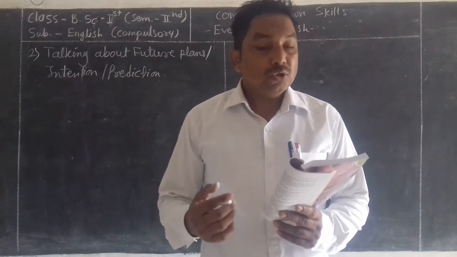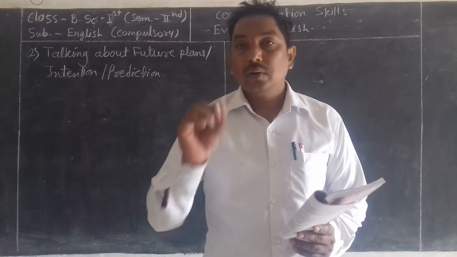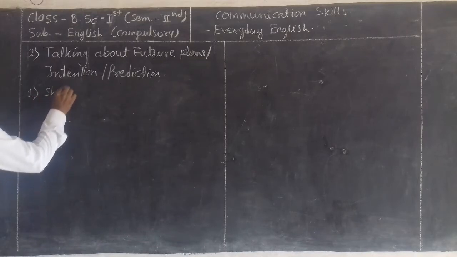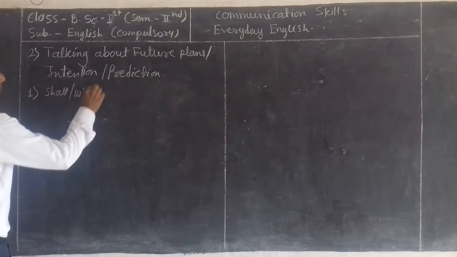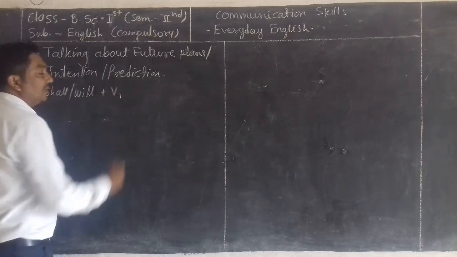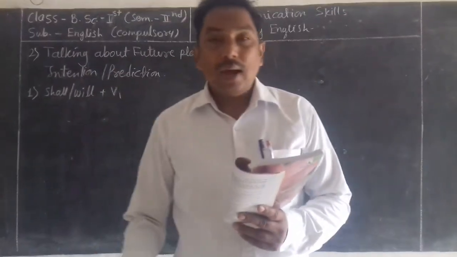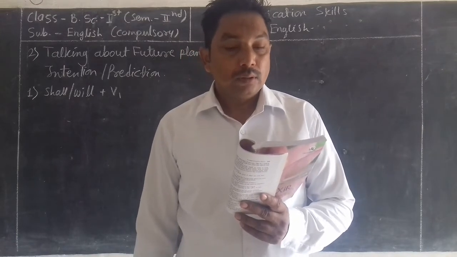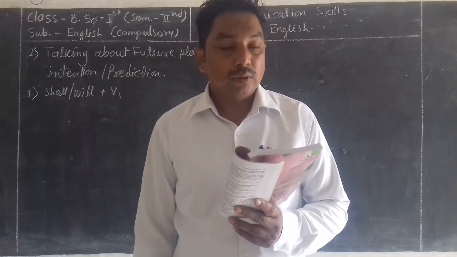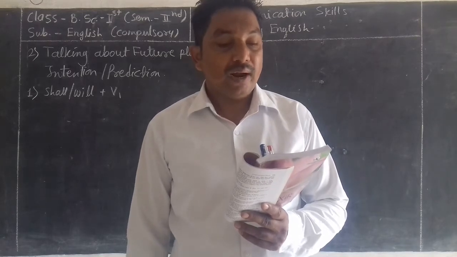One of these ways is to use shall and will with the bare form of the word. So the first way is that we can use shall or will with the bare form of the word, meaning V1, the first form, the plain form of the word. However, there are also other ways of expressing the future, and these are more common.